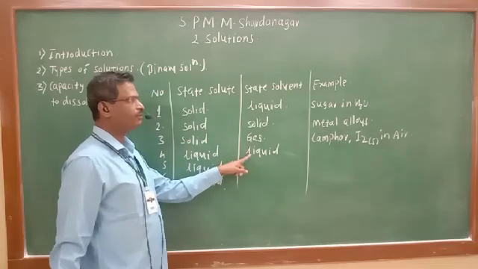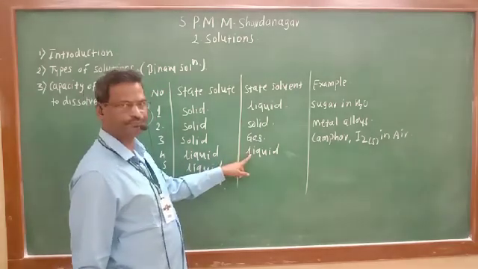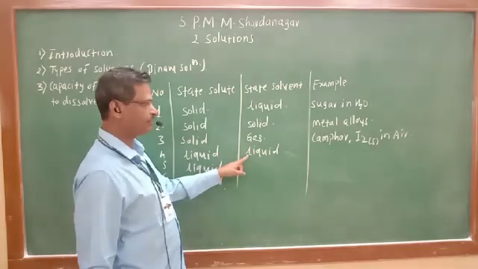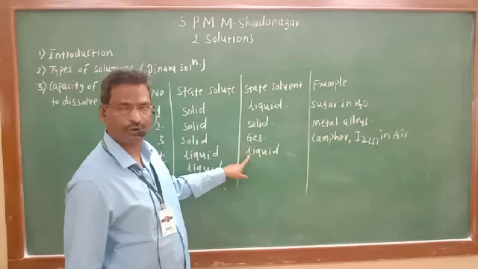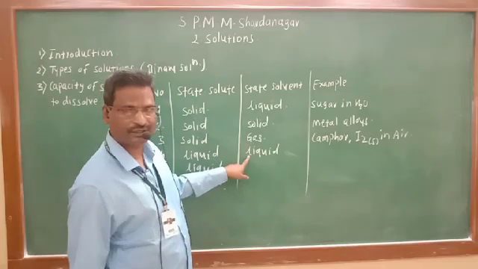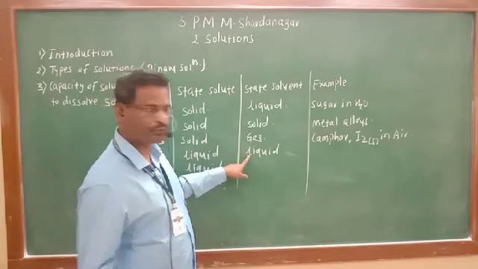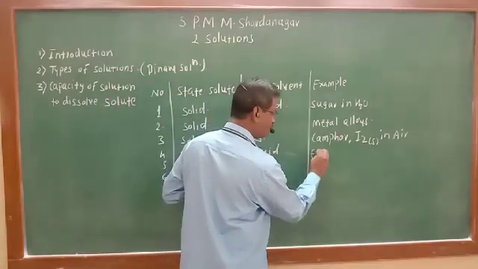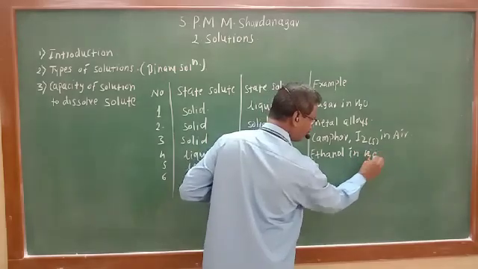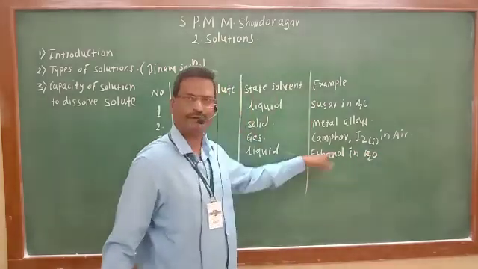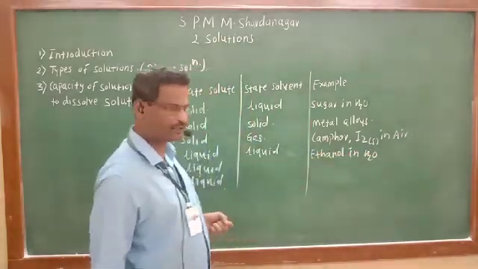So liquid in liquid type of solution. We may take ethanol, or ethyl alcohol, in water, where ethanol is taken in less proportion, water taken in large excess quantity.